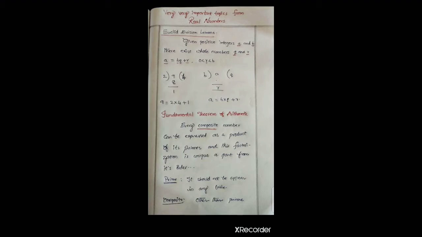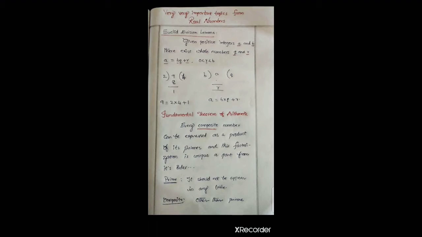Given positive integers a and b, there exist whole numbers q and r such that a is equal to bq plus r. Here a condition is there, that is r should be between 0 and b. Actually, this is our usual method of division only.